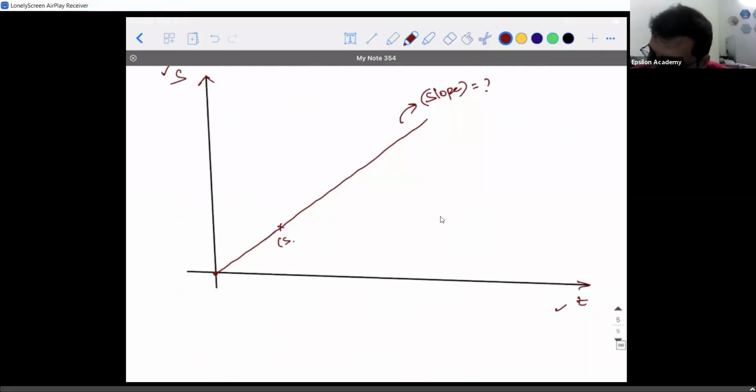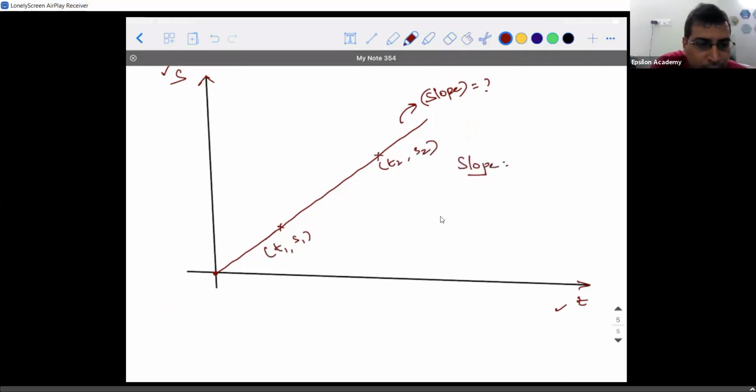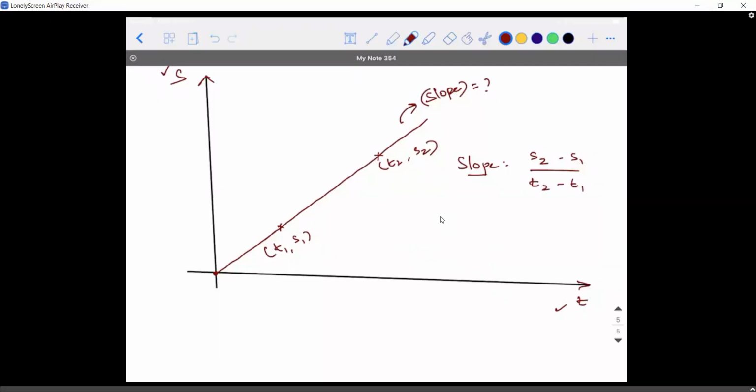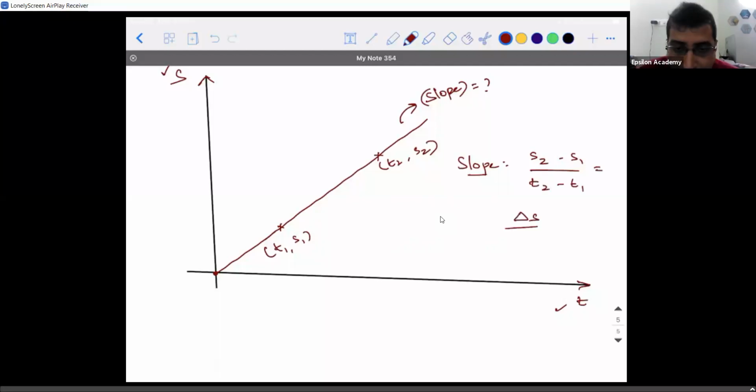So what is required for us? You need a point T1 comma S1. Let's say there are 2 points, T1 comma S1, and another point T2 comma S2. Suppose 2 points are given like this, then what is the slope according to the definition? Slope is y2 minus y1. What is y2 minus y1? S2 minus S1, divided by x2 minus x1. What is x2 minus x1? That is T2 minus T1. So can I write this as the difference in the displacement divided by the difference in the time?